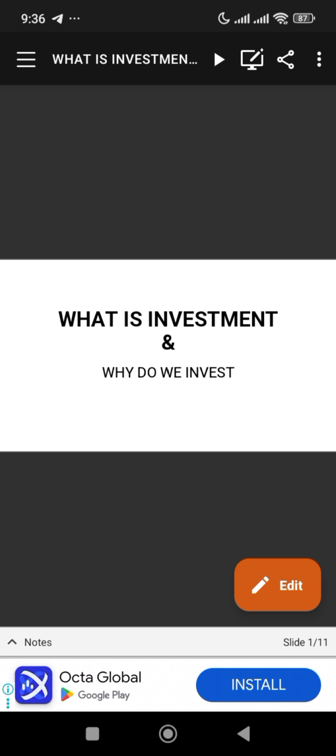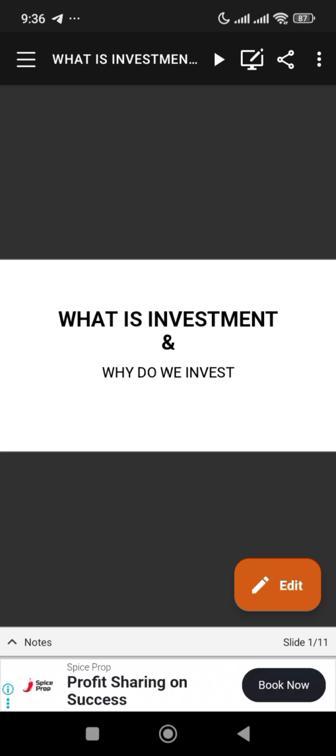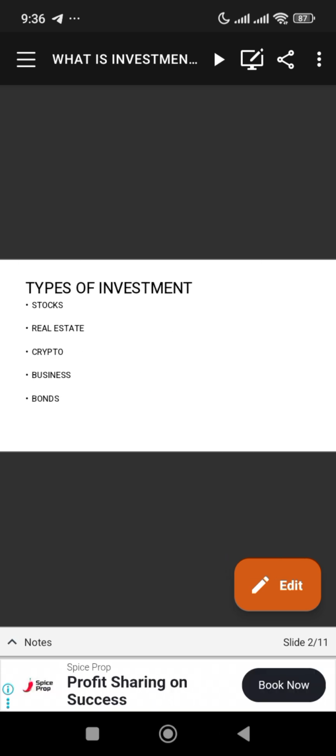Now let's look at the types of investment we have. We have stocks, real estate, crypto, business, and bonds. When you come to stocks, stocks is also known as shares. It means to own a part of a company. For example, if you buy Tesla stock, you know Tesla, that is a US company owned by Elon Musk, it means that you own a part of that Tesla company.